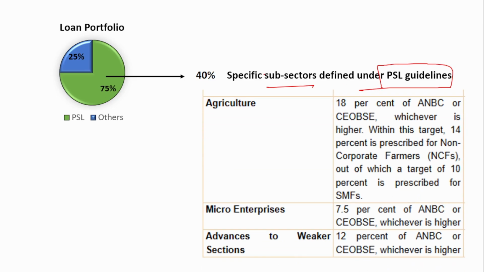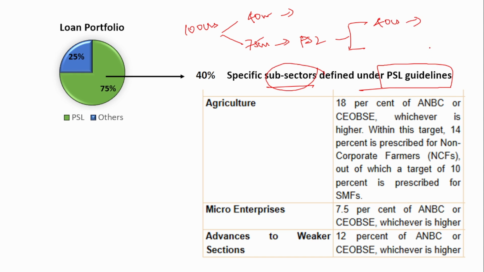So suppose the total loan portfolio is 100 crores. Okay, so 40 crores is some other loans, and 75 crores should be for priority sector lending. In that 75 also there is a bifurcation. In that 75 crores, 40 crores should be as per the specific subsectors defined under these guidelines.